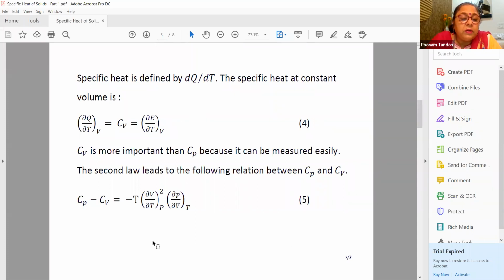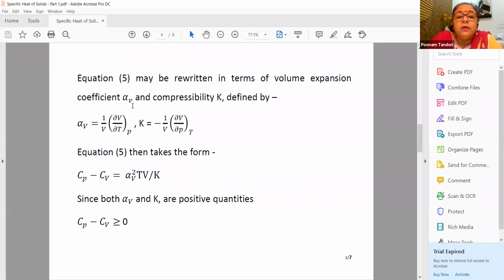We can write Cp minus Cv in terms of alpha V, which is the volume expansion coefficient, and compressibility K. The volume expansion coefficient is related to del V by del T, and the compressibility is related to del V by del P. If we find the values of del V by del P and del V upon del T in terms of alpha V and K and substitute in equation number 5, we get Cp minus Cv as alpha V squared T V upon K. This expansion coefficient alpha is positive, since it is alpha squared, it is positive, and compressibility K is positive.